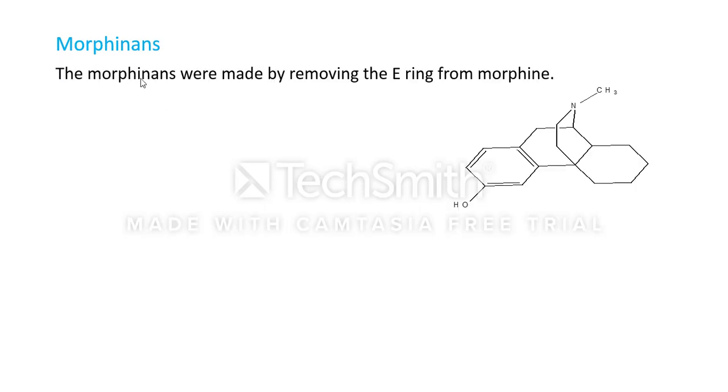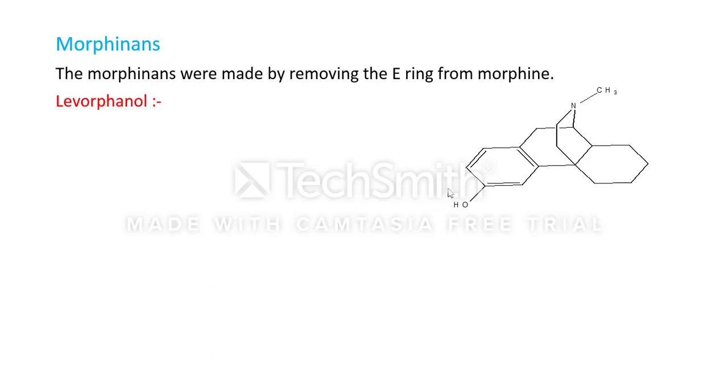The next class of drugs is the morphinans. This is the structure of the morphinans, made by removing the E-ring, the 4,5-epoxy ring, from morphine.